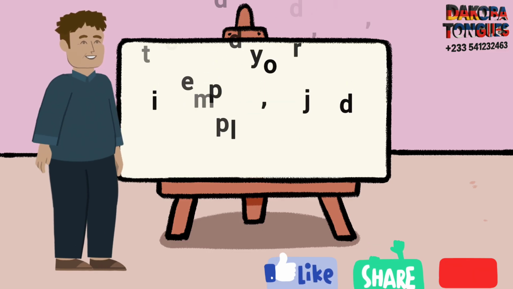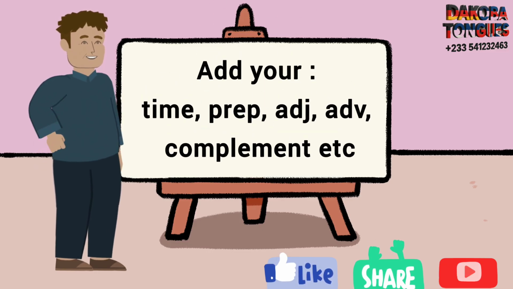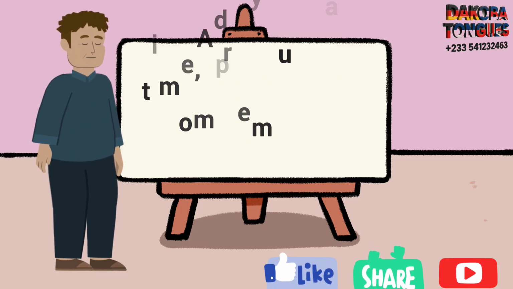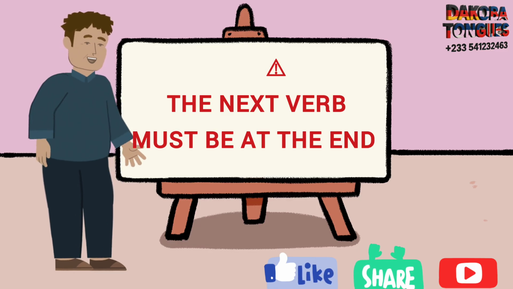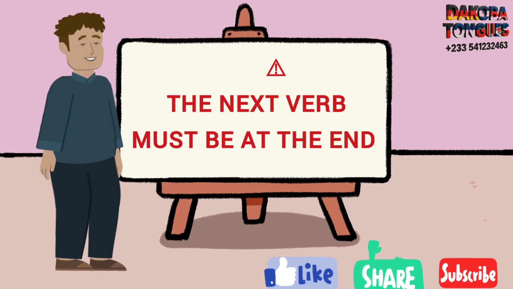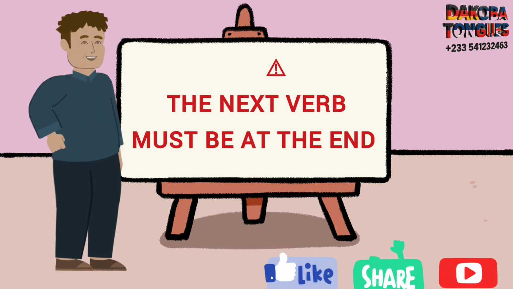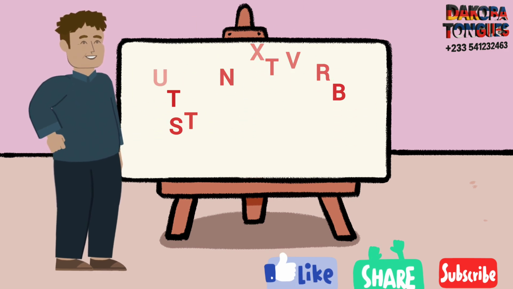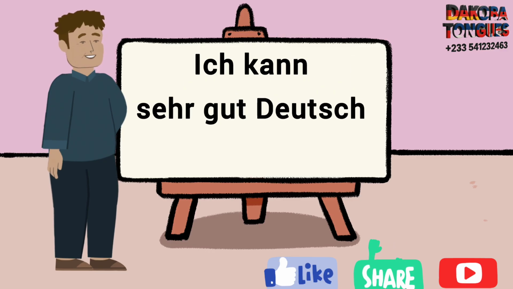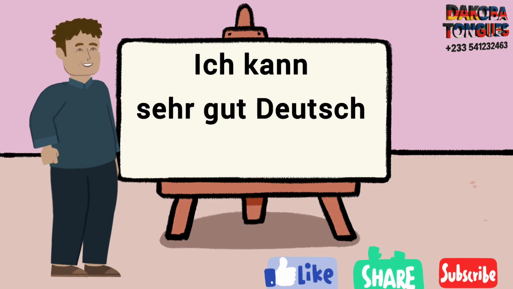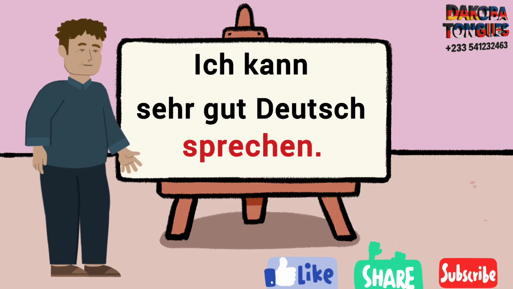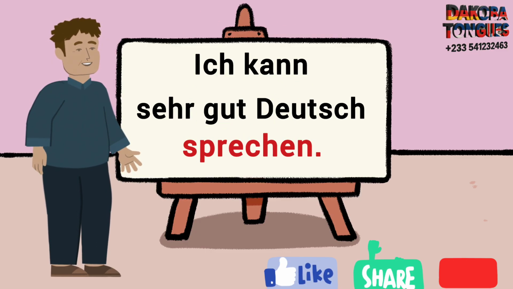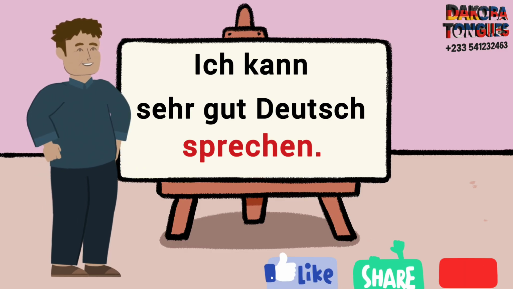Next is add the additional information. But the action verb is always at the end of the sentence. Like in the beginning, I said, ich kann sehr gut Deutsch sprechen. I can speak German very well.